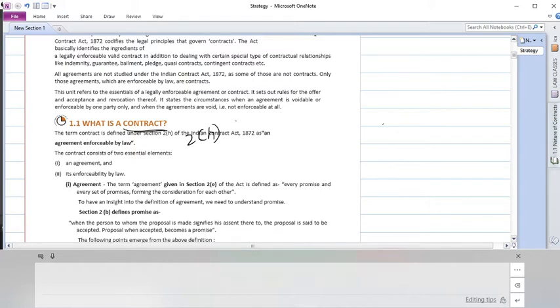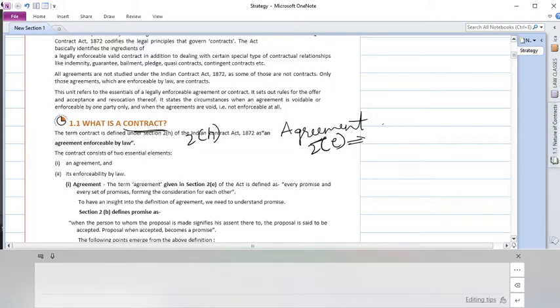So first, law is all about just reading between the lines. Just the single word, agreement. Let us understand what an agreement is. As per section 2 subsection E, it's good if you remember the sections, though if you do not remember while writing the exam, do not panic. That's totally fine. I remember it this way: there's a lot of stress on E, so the section is 2 subsection E.